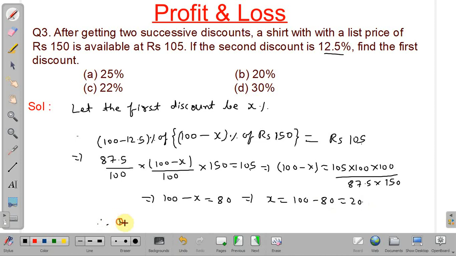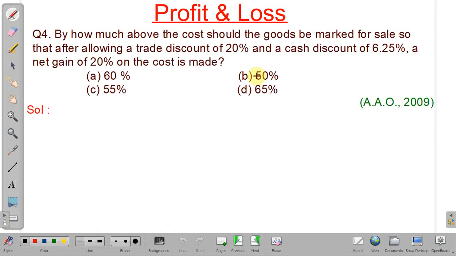Therefore, first discount is 20%. So our answer will be option number B. We will discuss the next problem.